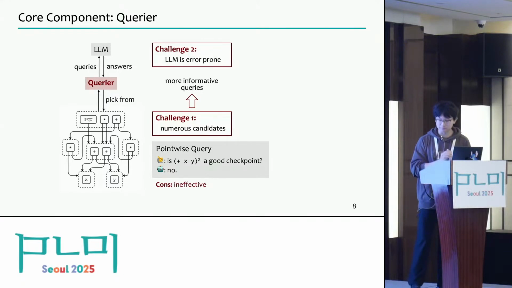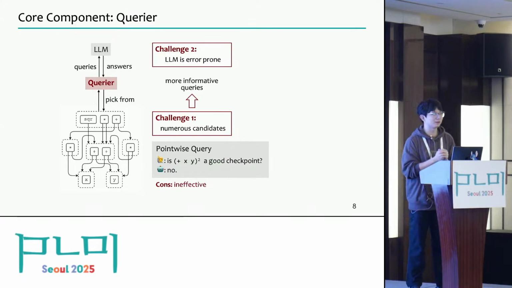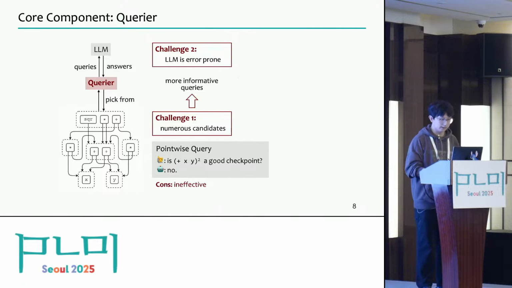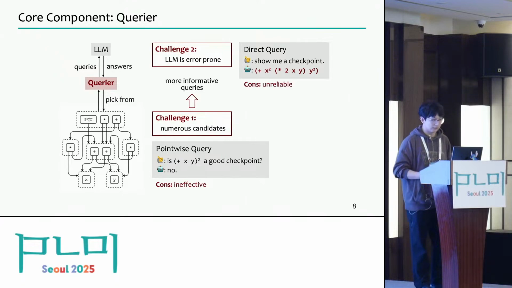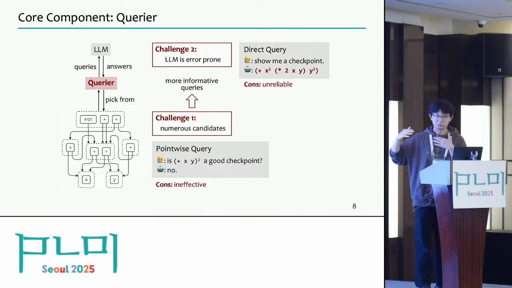That is, different from human users, a large language model is not very reliable, given that here it takes only high-level descriptions instead of any low-level details. So for example, if we ask it to directly output a checkpoint, then with high probability, it will give us a very wrong program. For example, it can be syntactically wrong or can even be not equivalent. So to design a good query, we need to find a very delicate trade-off between these two sides. And actually, to be honest, I don't think we have totally solved this problem.